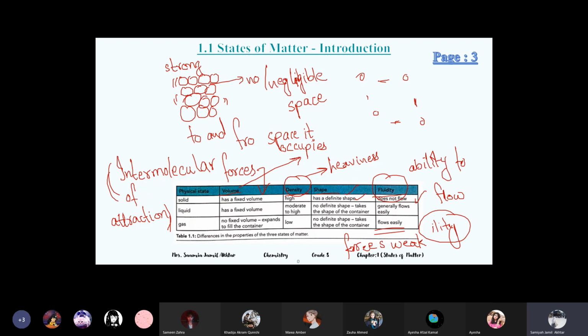So if the forces between them are weak, then it will be very easy for them to flow in any direction, to move, because nothing is pulling them. If you are pulling something, then it will be difficult for them to go, and if you don't pull them, then they move easily. So because the forces are weak, this is the reason. I hope it's clear.